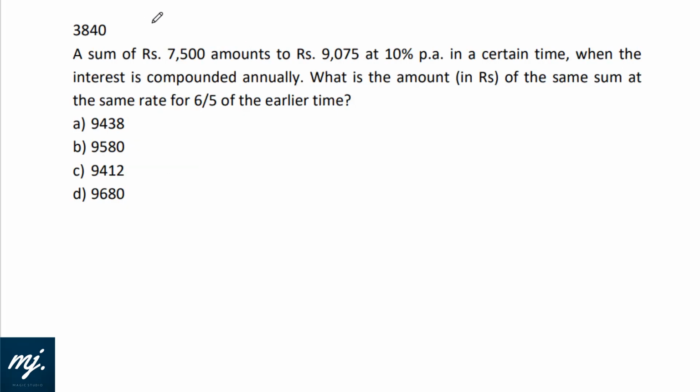Now the next one is from compound interest. A sum of rupees 7500 amounts to 9075 at 10% per annum in a certain time when the interest is compounded annually. We know that A equals P into (1 plus R by 100) to the power n. Here A is 9075 equals 7500 into 1.1 to the power n.